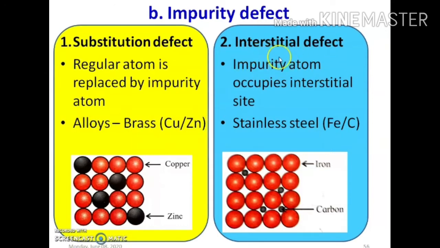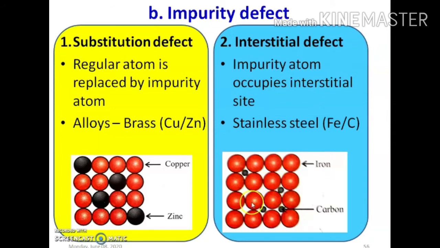Now the second type, that is interstitial impurity defect. Here the impurity atom occupies the interstitial site. Example, stainless steel. Here the regular atoms are iron, Fe, so their positions are as they are, there is no change. But here the carbon atoms are occupying the interstitial sites. Carbon atoms are the impurity atoms and these are occupying the interstitial sites, and therefore this type of defect is called